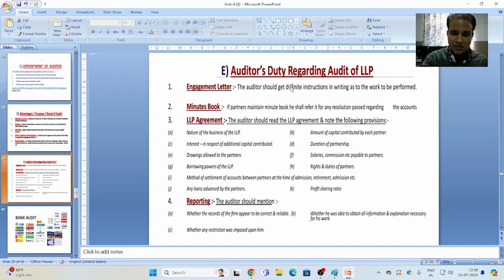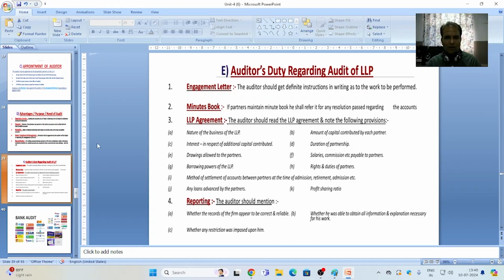If any limitations are there or any restrictions were imposed upon him, then he should report it. And he is liable to present a report stating the proper information, observation or opinion from the side of audit.